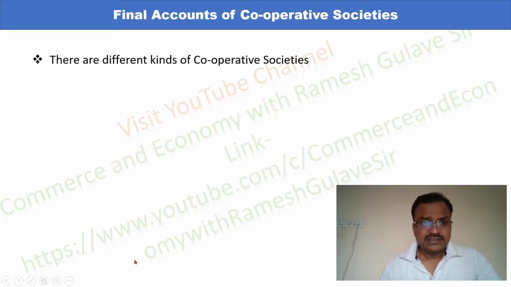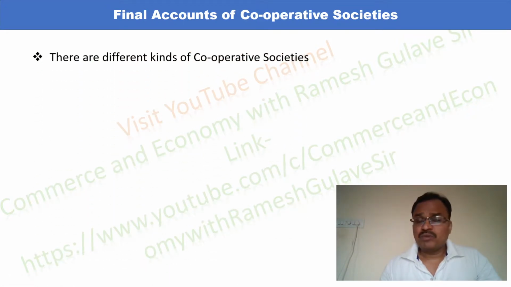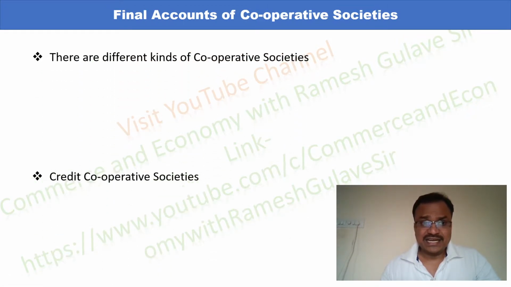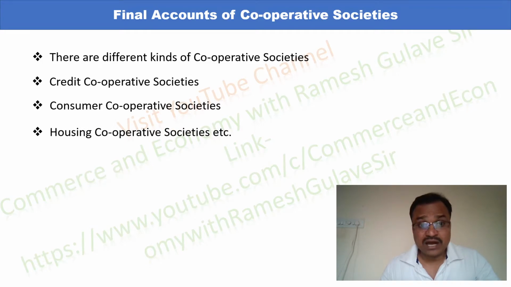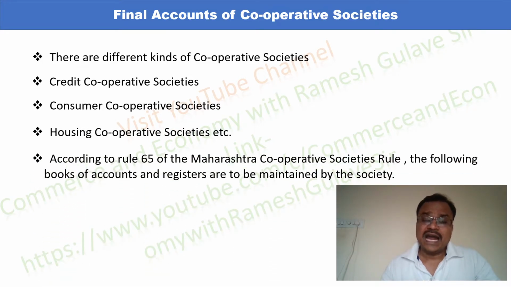Right. There are different kinds of cooperative societies, as we have earlier discussed: a credit cooperative society, consumer cooperative society, housing cooperative society, and agriculture cooperative society, like this, right?